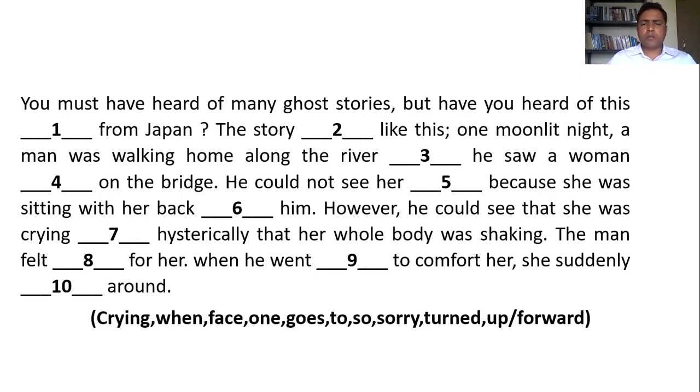Now let's go through some grammar rules, as we have already discussed, to find the answer from the brackets to fill this passage. You must have heard of ghost stories, but you have heard of this one from Japan. So you can put here directly "one". The answer here is "one from Japan". The story dash like this. The story is the subject here, so you can use a verb. What will be the verb here? The story should run, so that's why you use the answer "goes".